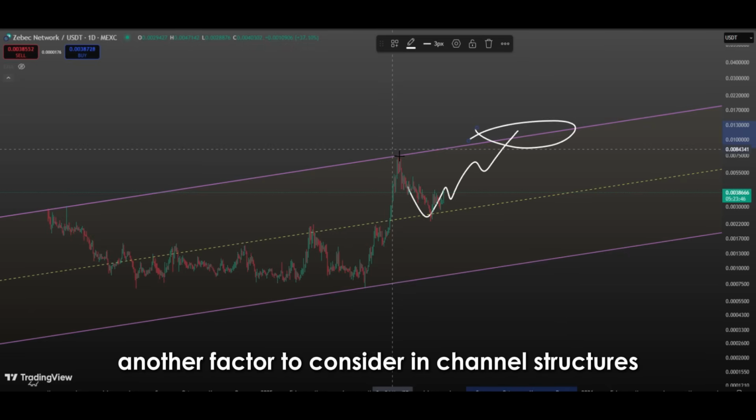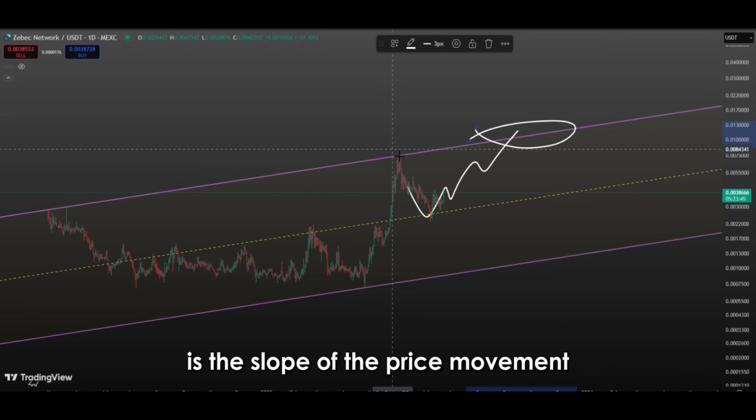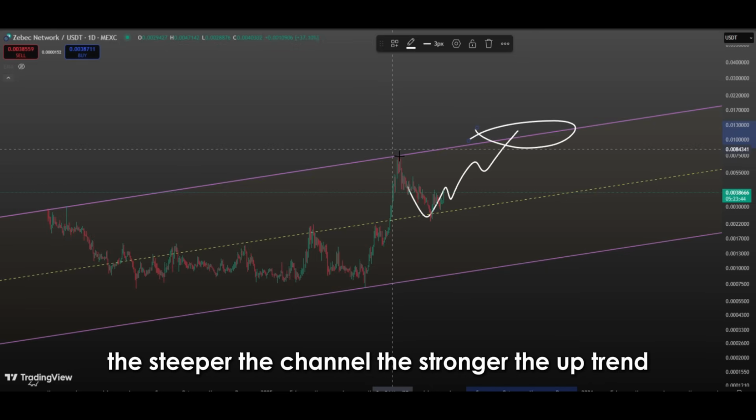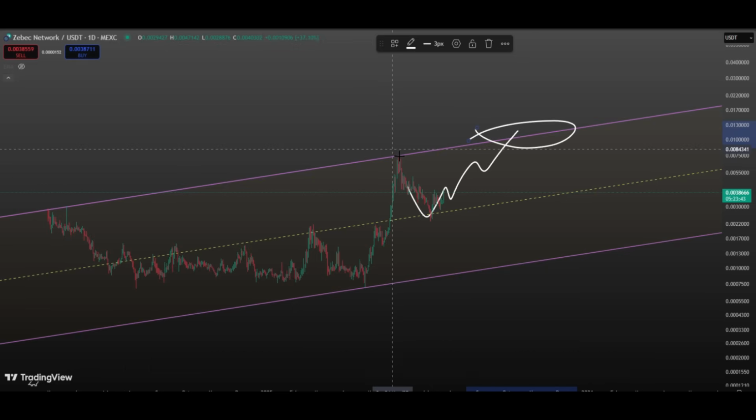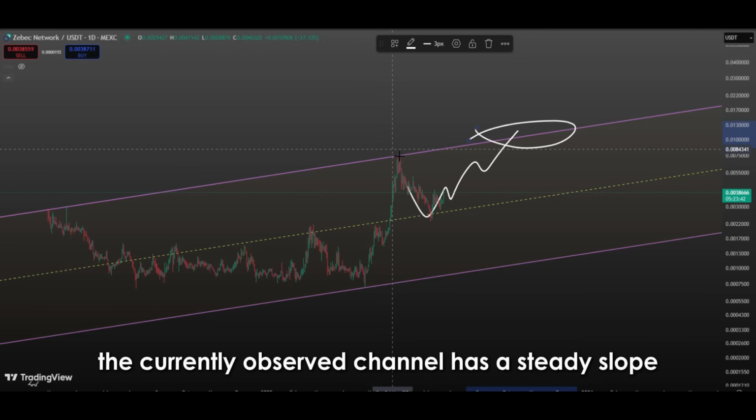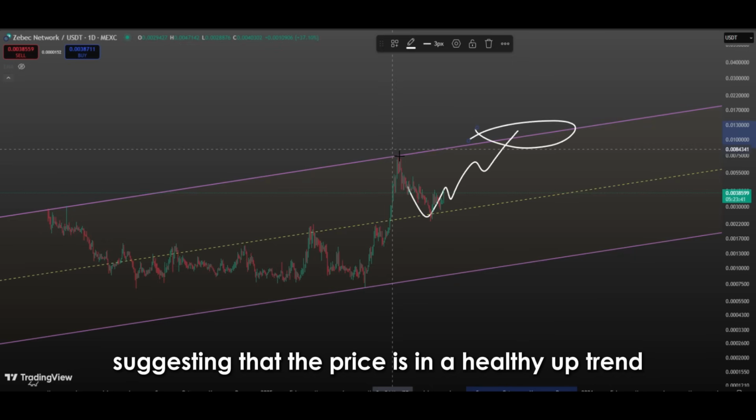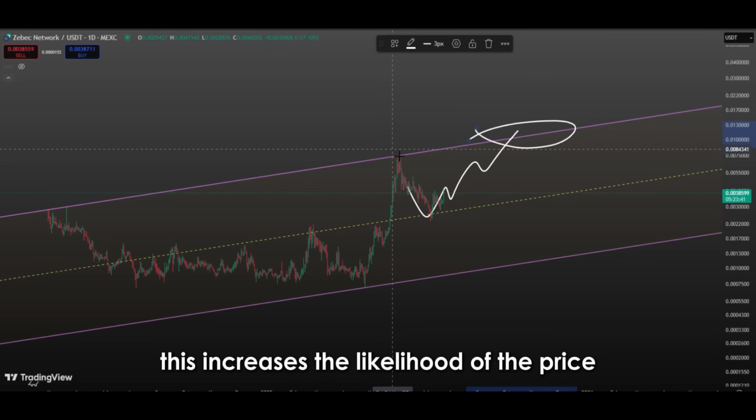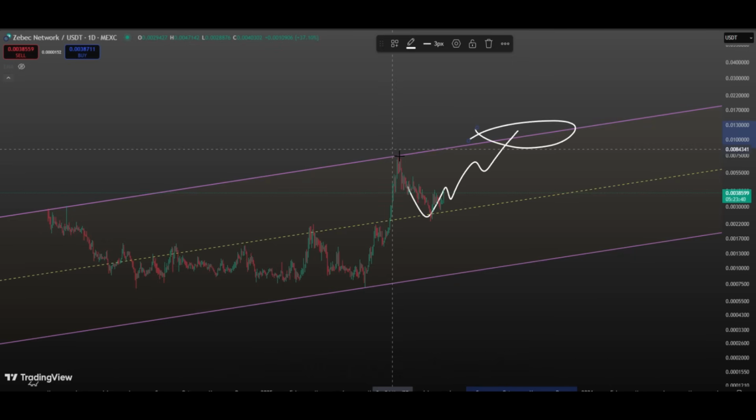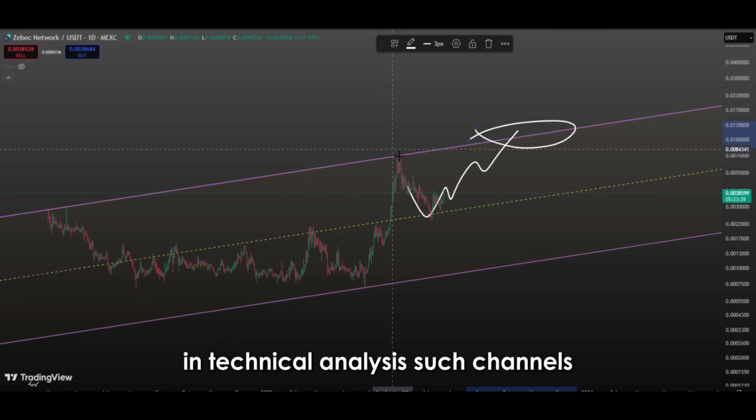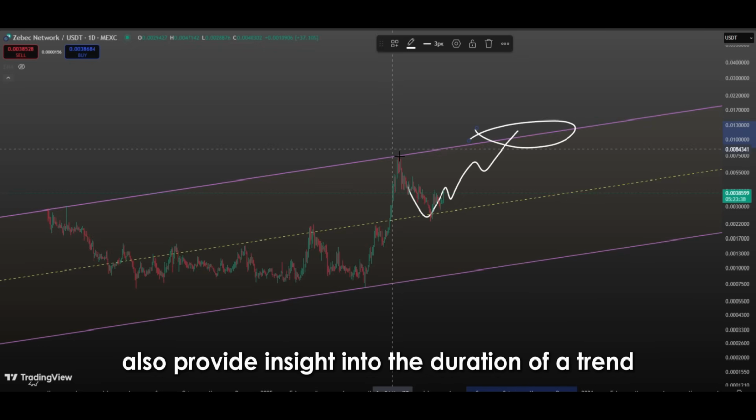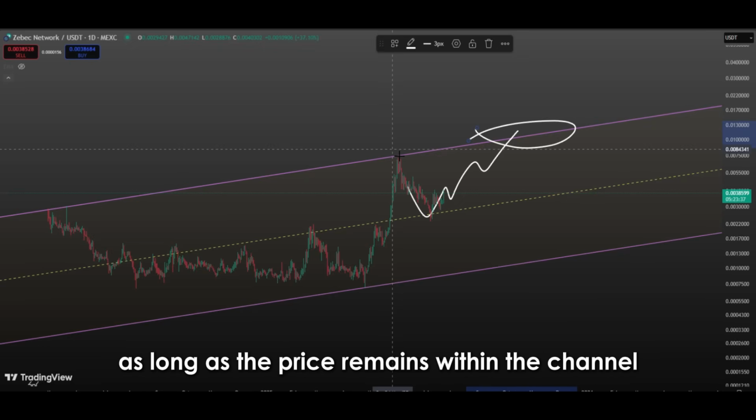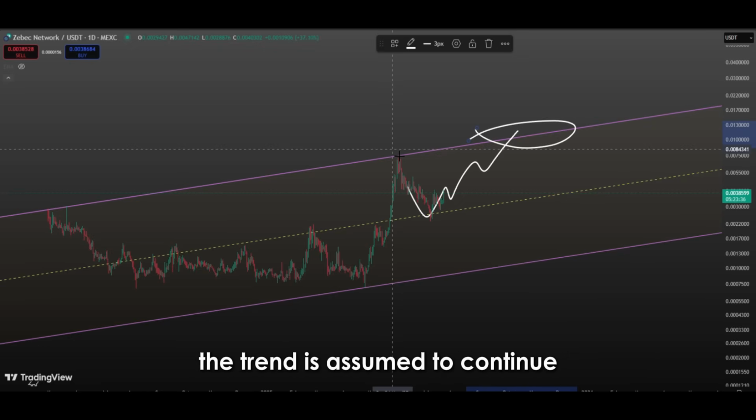Another factor to consider in channel structures is the slope of the price movement. The steeper the channel, the stronger the uptrend. The currently observed channel has a steady slope, suggesting that the price is in a healthy uptrend. This increases the likelihood of the price reaching the upper boundary. In technical analysis, such channels also provide insight into the duration of a trend. As long as the price remains within the channel, the trend is assumed to continue, and the current outlook clearly shows that this structure is intact.